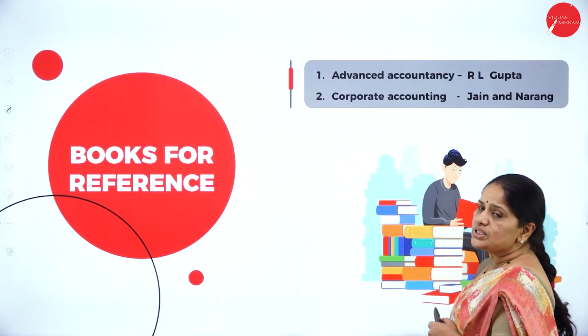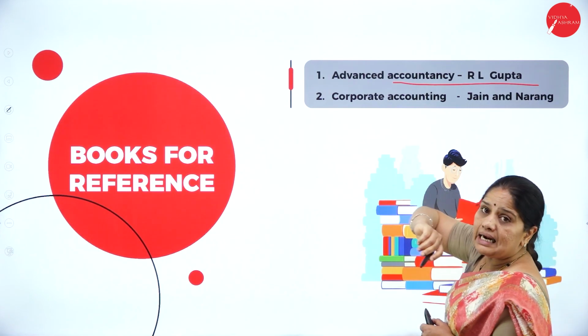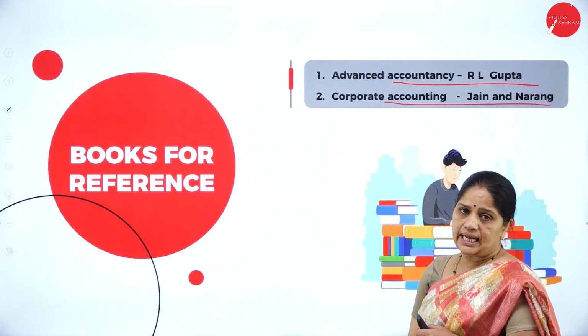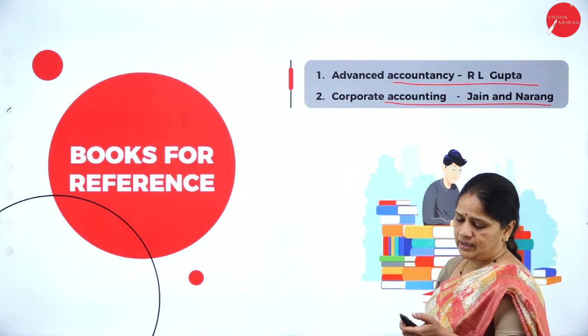Then next, books for reference. We have Advanced Accountancy by R.L. Gupta and Corporate Accounting by Jain and Narang. So these are the 2 books we will have for reference.